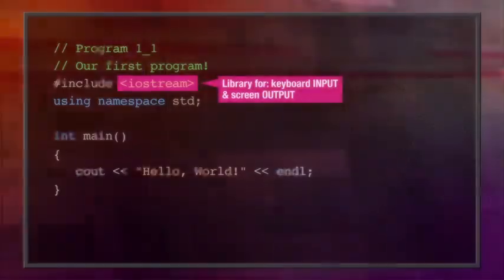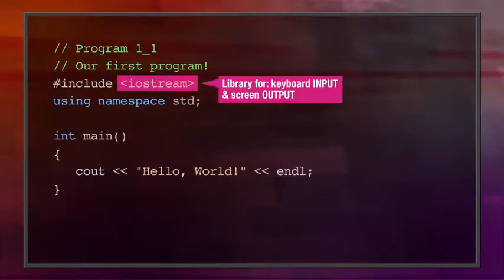If we want the ability to do something special like perform a mathematical computation, then we can use a library for mathematical operations. A physical library gives us access to the books it contains, but a code library gives us access to additional functionality. A code library doesn't just let us read more, it lets us do much more.